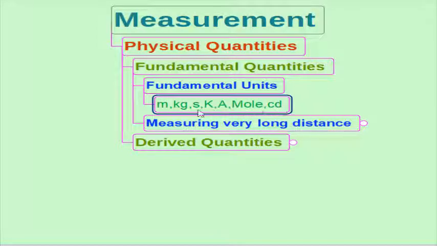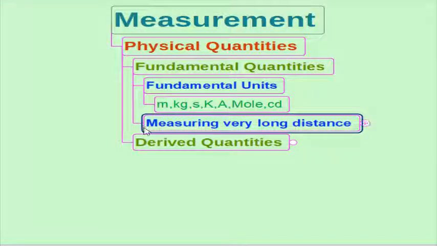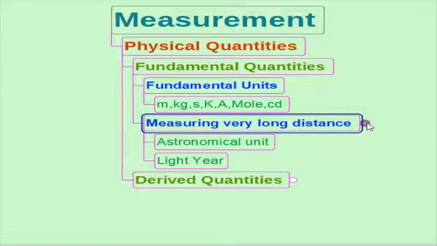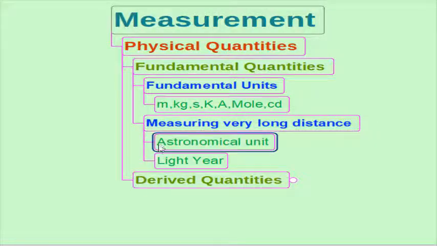Normally, we use centimeter, meter, and kilometer to express the distances that we measure in our day-to-day life. Can we use the same unit for space research to measure very long distances, such as the distance between the Earth and the star, or the distance between 2 stars? To express these distances, we shall learn about 2 such units, namely astronomical unit and light year.